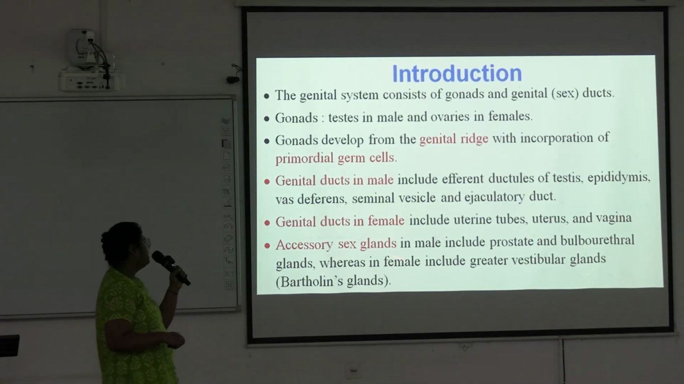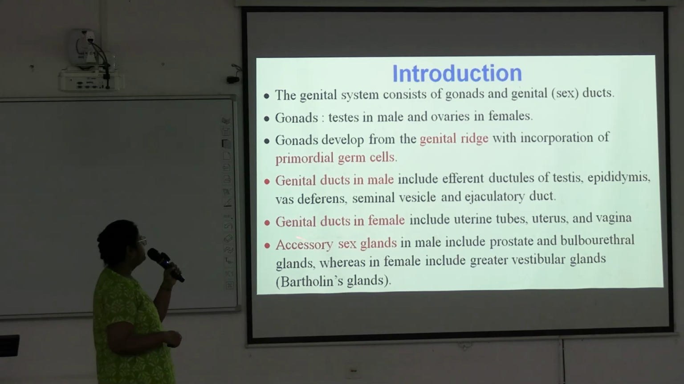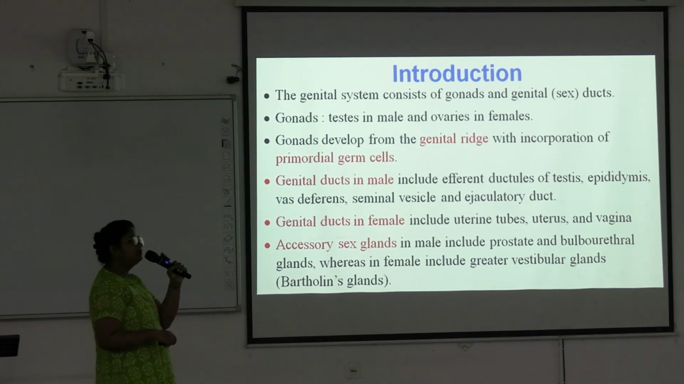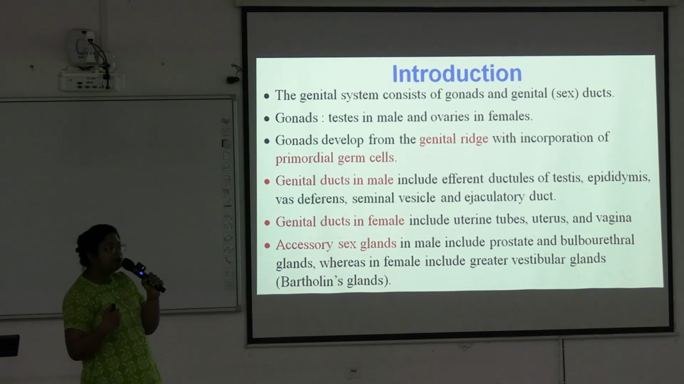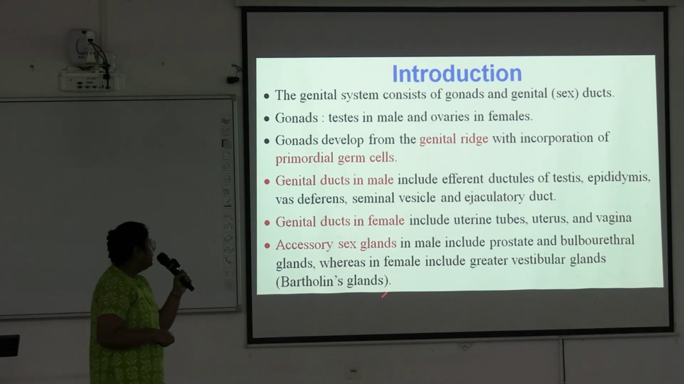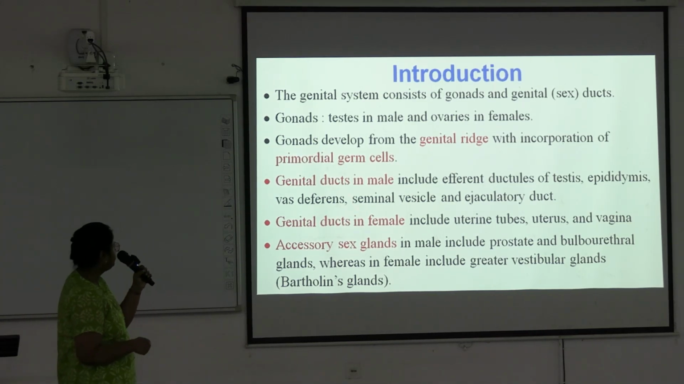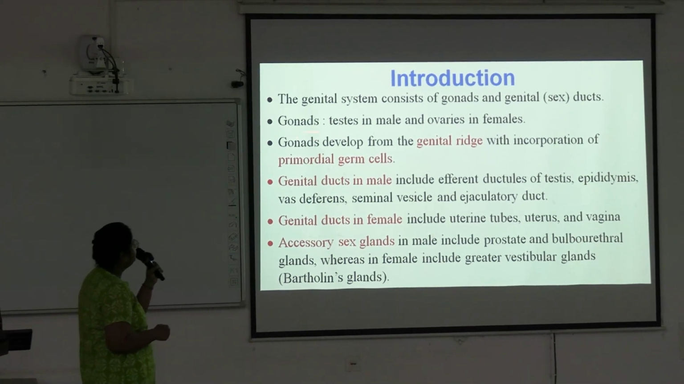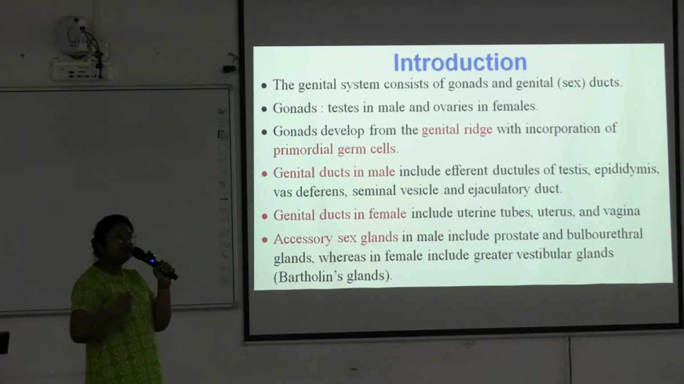And there are accessory sex glands. In male they include the prostate and bulbourethral glands, whereas in female they include the greater vestibular glands, also known as Bartholin's gland. These glands sometimes develop a cyst, which is then known as Bartholin's cyst, and this cyst lies within the deep perineal pouch. So we have to read development of gonads and development of the genital ducts separately.